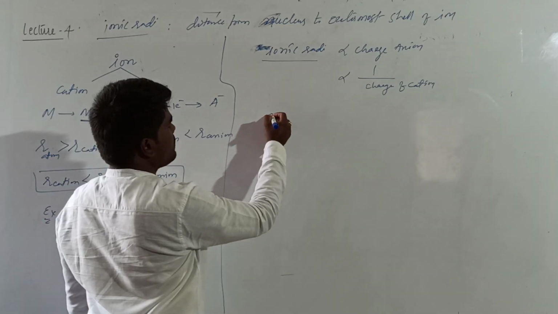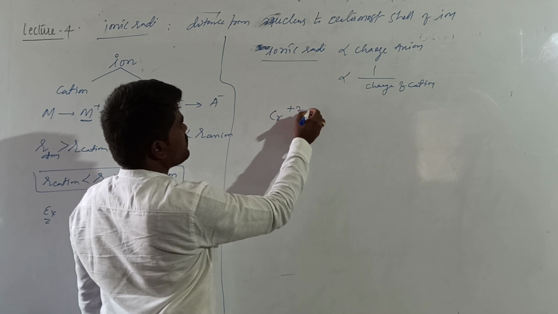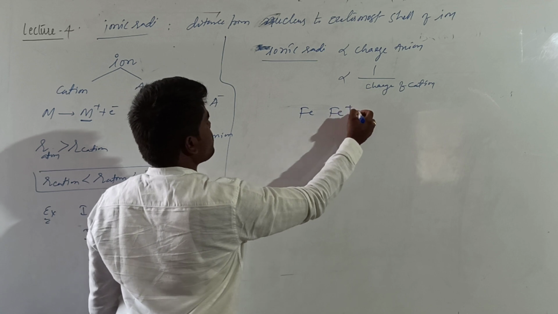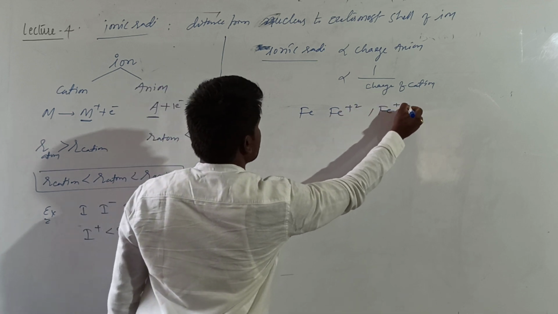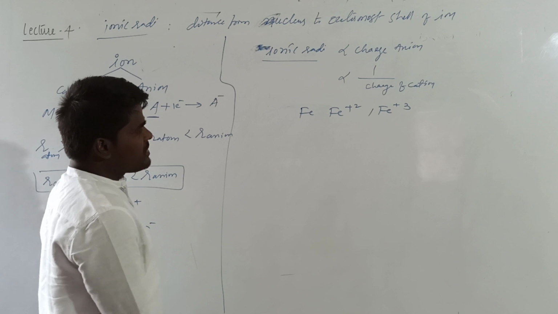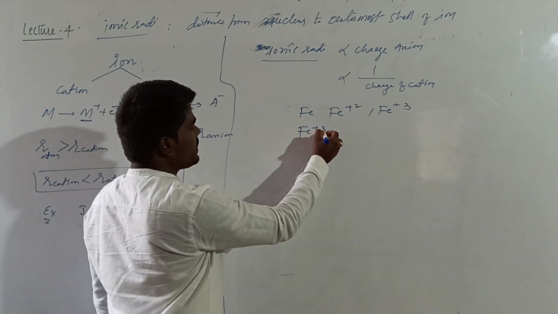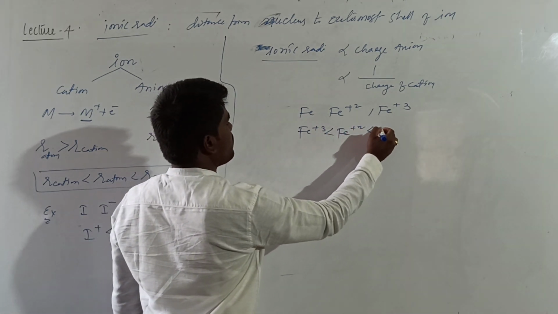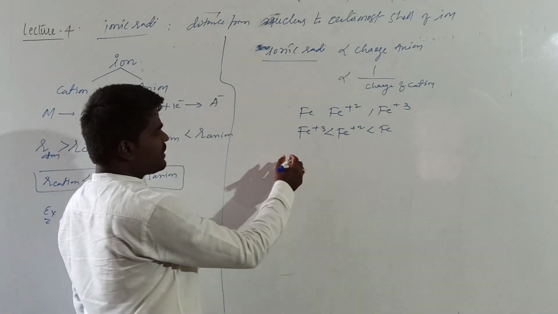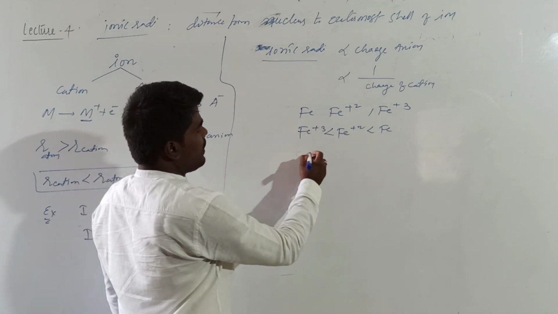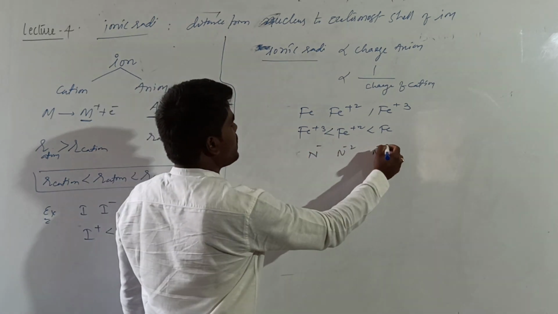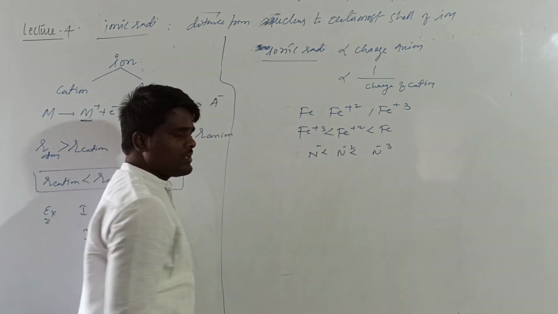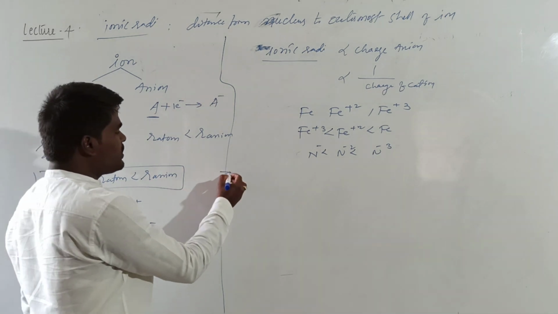For example, if you are talking about chromium plus 2, chromium. If you are talking about iron, Fe plus 2, Fe plus 3, what happens? As the charge of the cation increases, size decreases. By that, we can write Fe plus 3 is smaller than Fe plus 2, followed by Fe. In the same manner, if you are talking about N minus 2, N minus 3, what happens? As the negative charge increases on anion, size increases. Right?